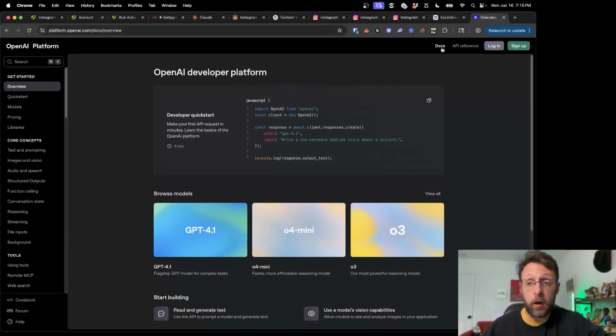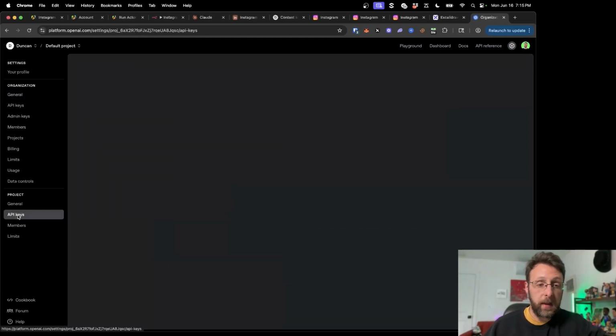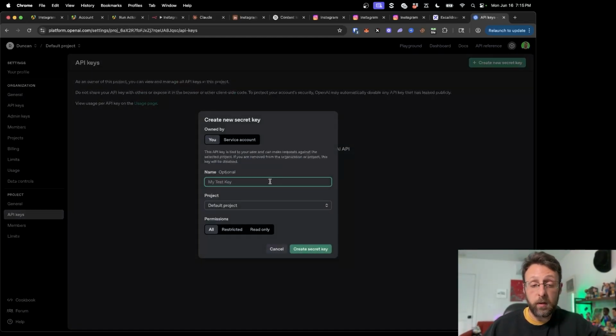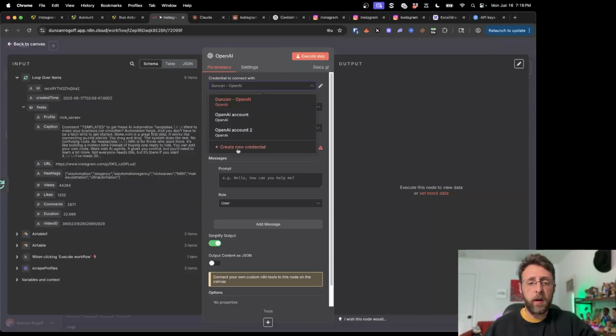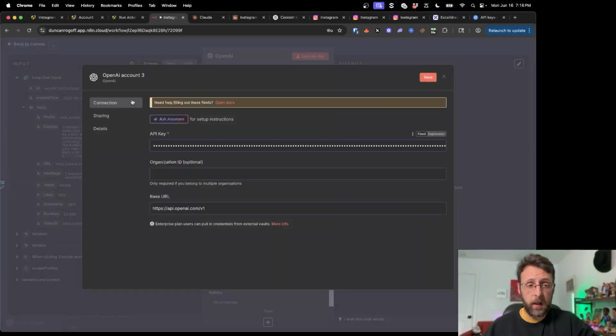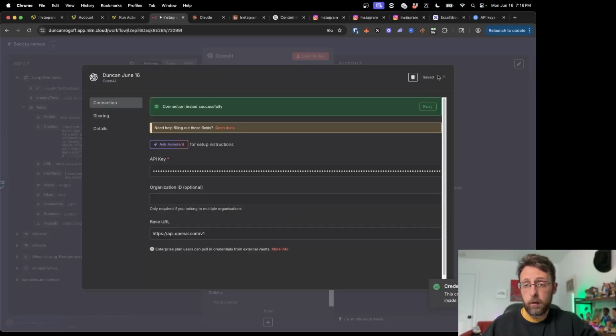Just come up to platform.openai.com and log in. And once you're logged in, you can just come up to the settings and come down to API keys. And you're just going to go ahead and do create new secret key. And I'll just say N8N and I'll just say June 16th. And just go ahead and click create new secret key, and the new secret key will appear for you. So I'm just going to go ahead and copy that, and I'm just going to come in here and do create new credential. I'll just paste in that API key. I'll say June 16. Go ahead and click save. Great, and credential successfully created.